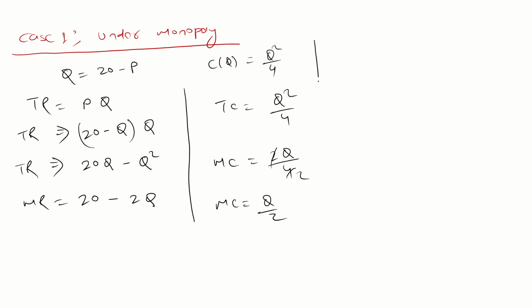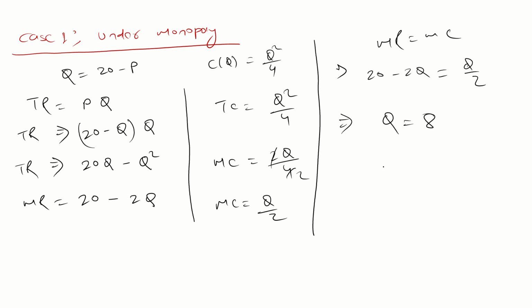And the firm is operating under the monopoly condition, and we know that the equilibrium under the monopoly condition is MR equal to MC. So MR is 20 minus 2Q, which is equal to Q by 2. Just find the value of Q here. You will get Q is equal to 8.